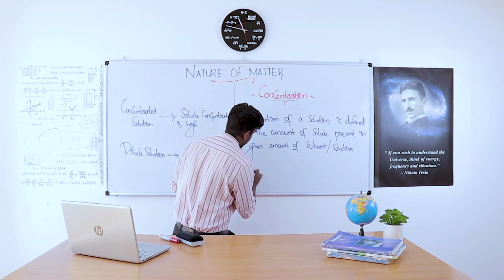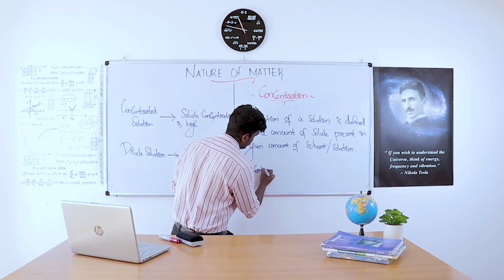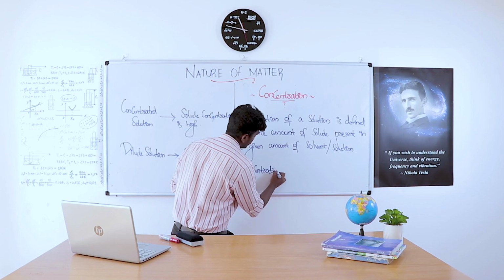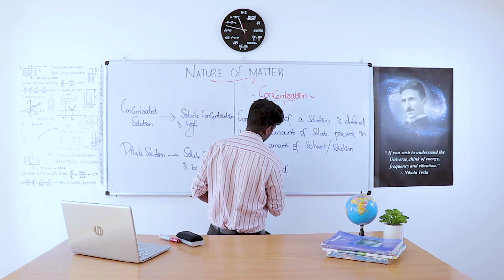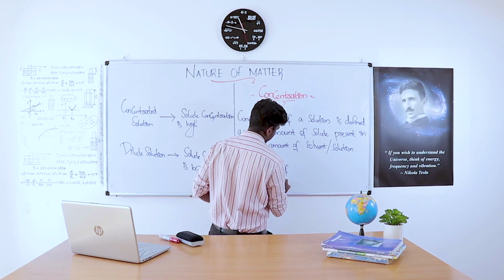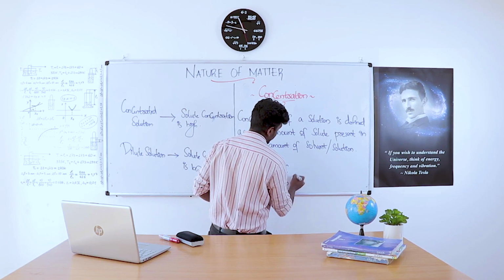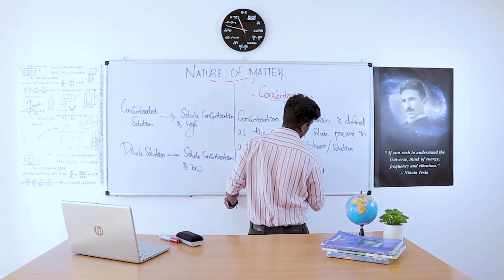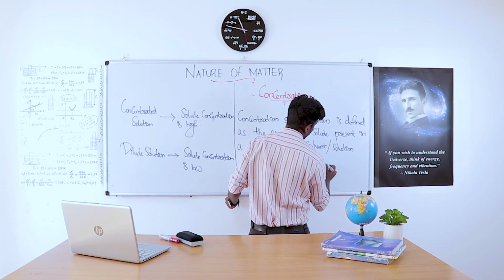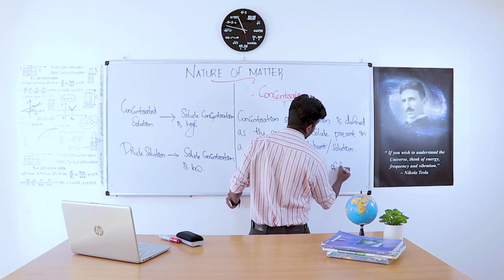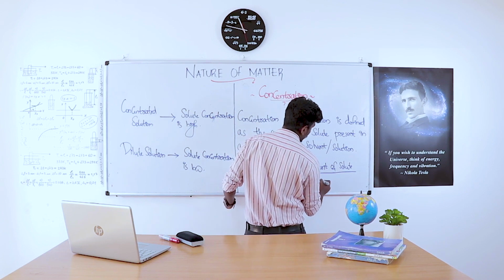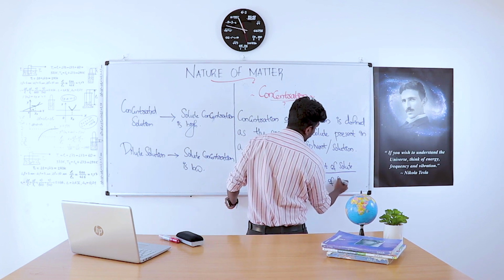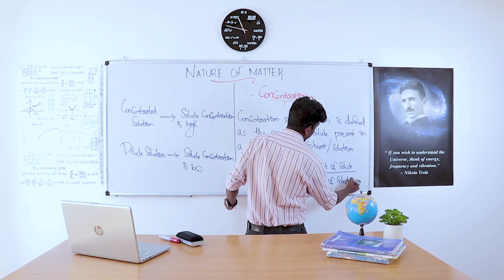Then we can write: concentration of a solution is equal to amount of solute divided by amount of solvent or solution.